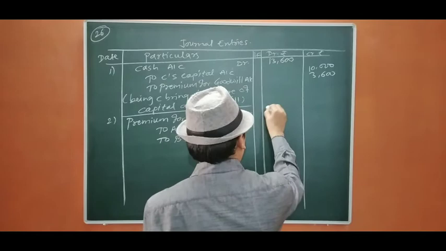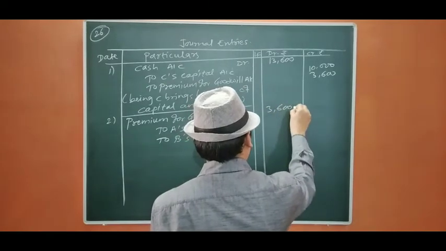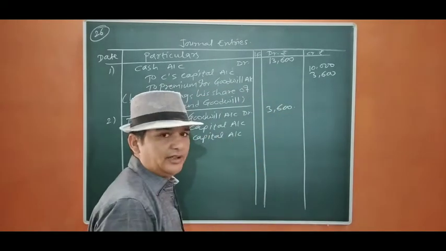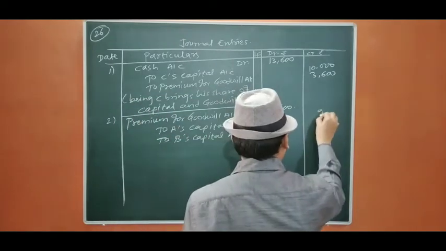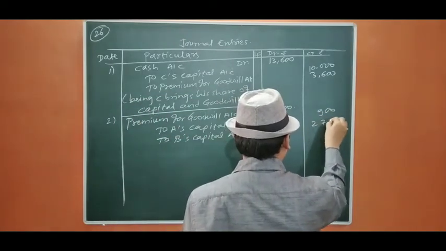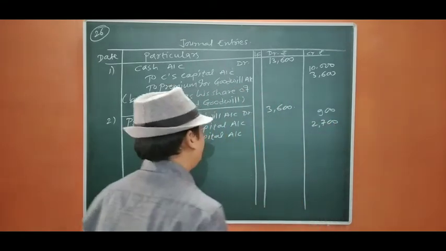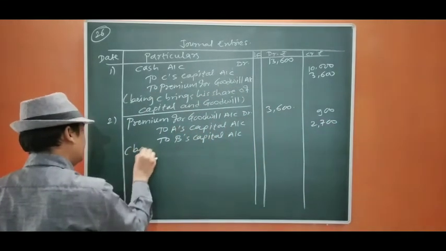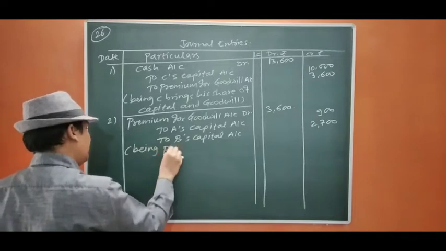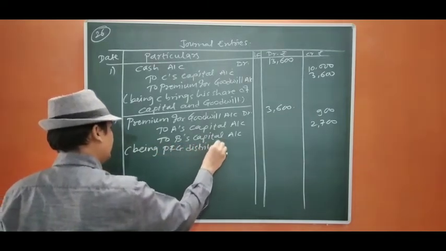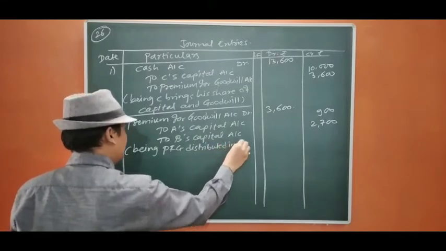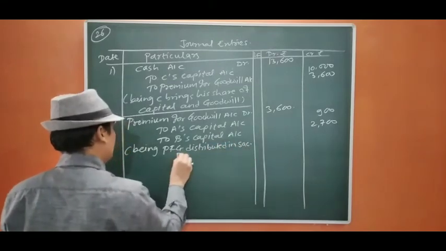It is 3,600. Okay, 1:3, that means 4, 4 9s are 36. So 9 1s are 9, 9 3s are 27. Being premium for goodwill distributed in sacrificing ratio.